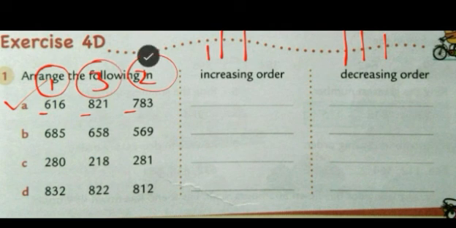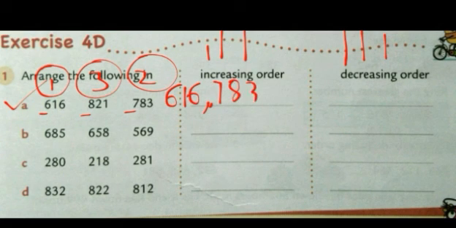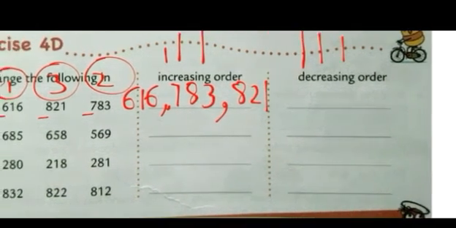So simply we have to write the numbers accordingly. So first we will write 616. Then 783. And then 821. Now we have to arrange in decreasing order. So simply what you have written from 1 to 3, just do opposite of it.